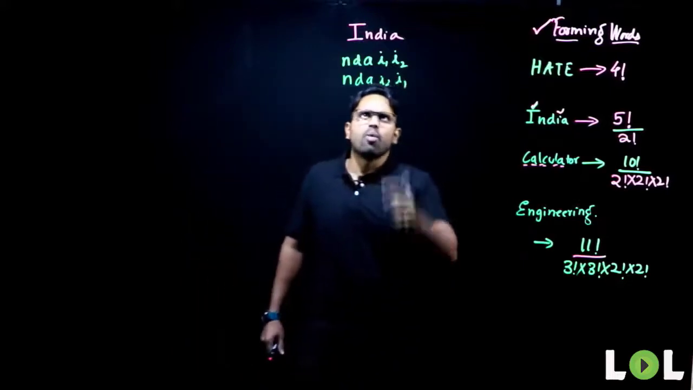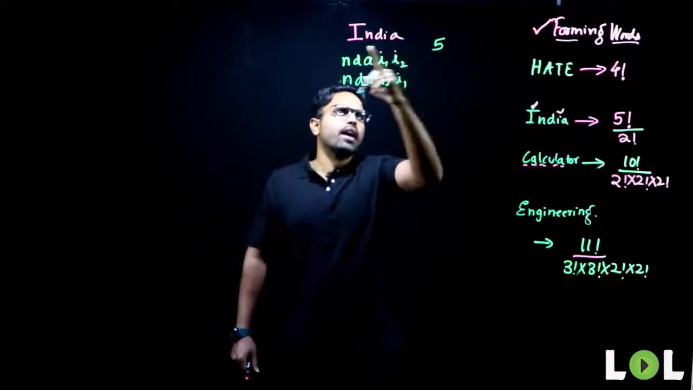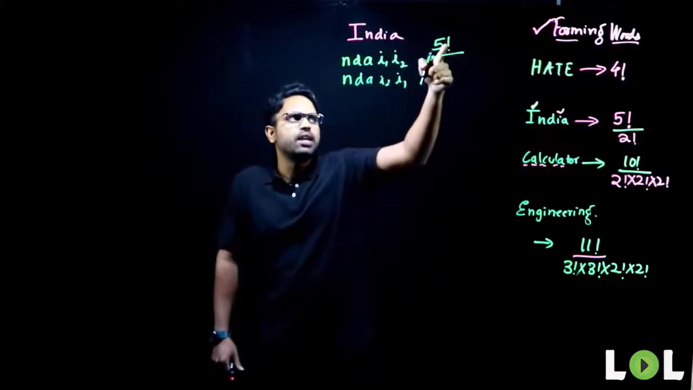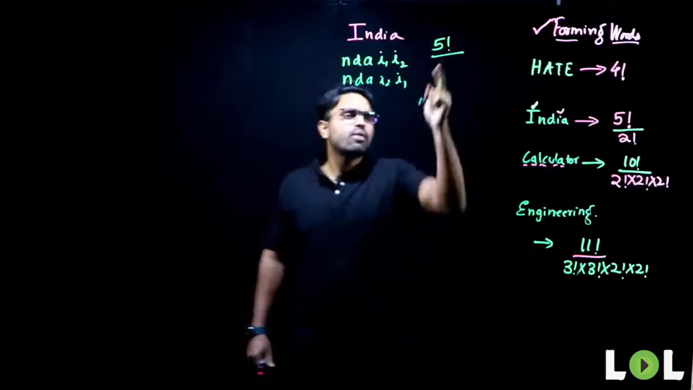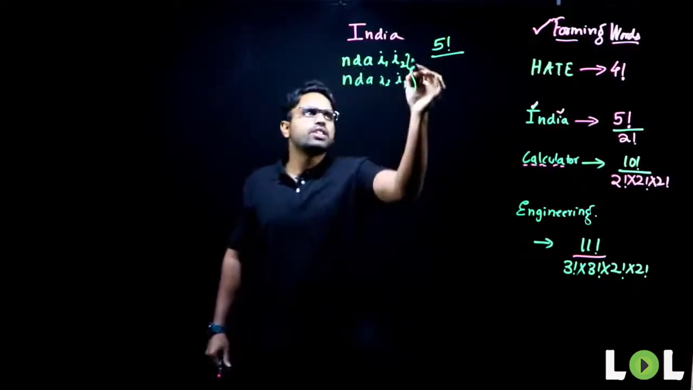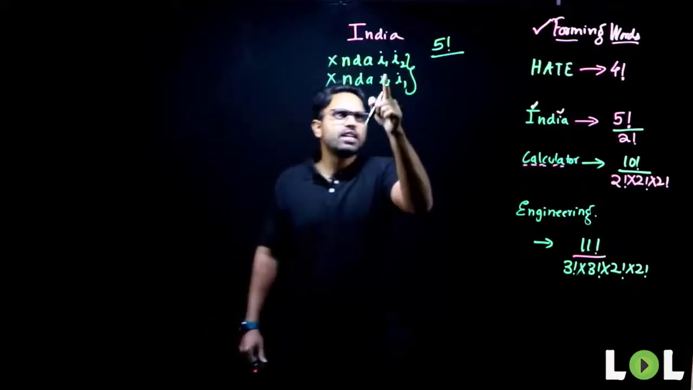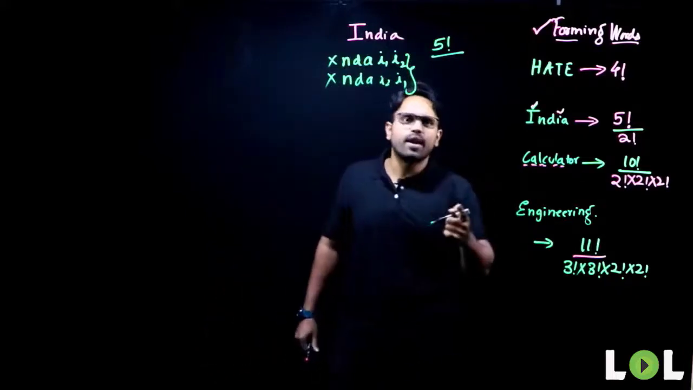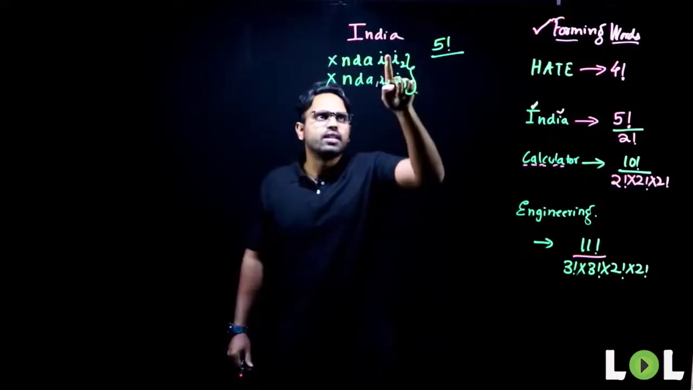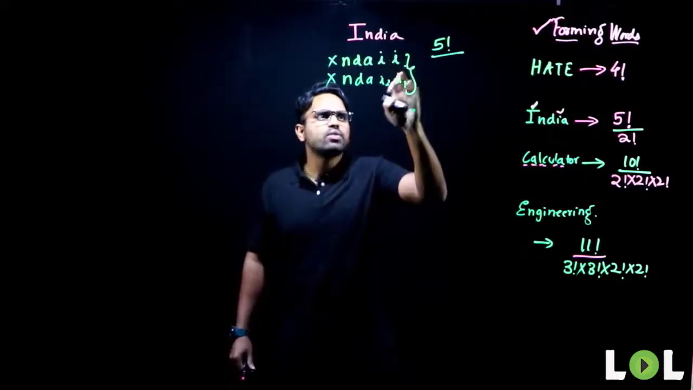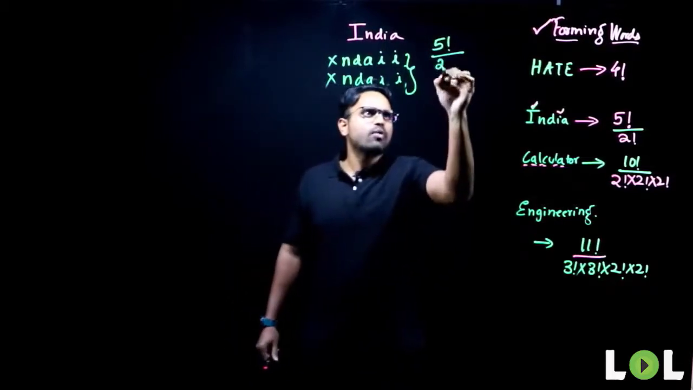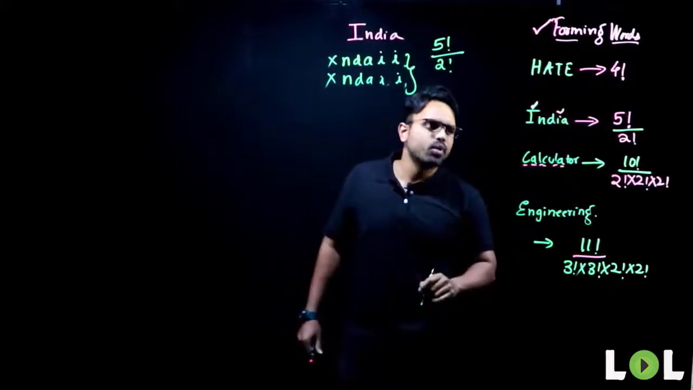Now what did I do? I considered all the letters and found out how many different ways they can be rearranged. It was 5 factorial. But I divided it with a 2 factorial. Why did I do it? To eliminate this repetition. I1, I2 and I2, I1 are the same. If I write it as NDA I1, I2, this I is what I have written. But when you see, it is one and the same. It is I and I and I and I. So I have to divide it with 2 factorial.